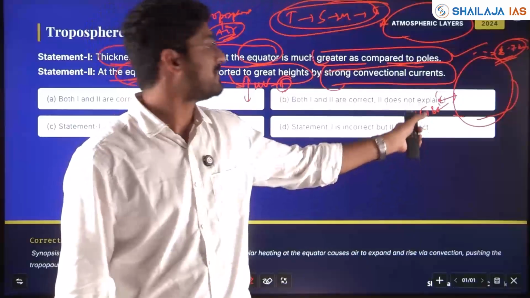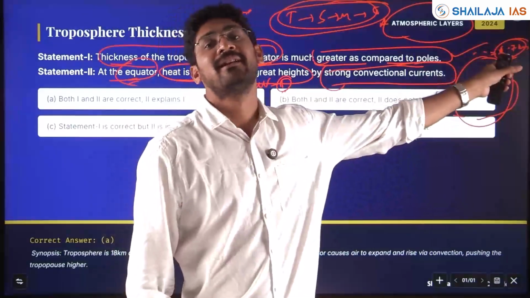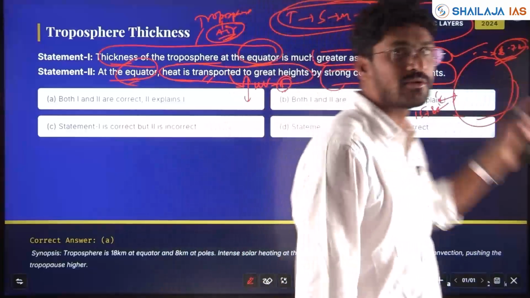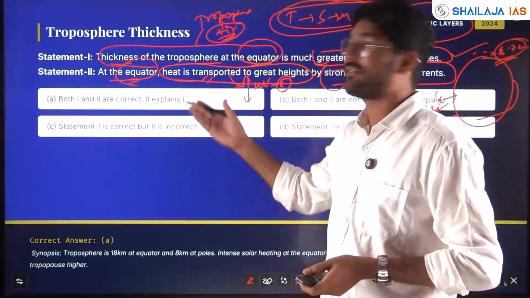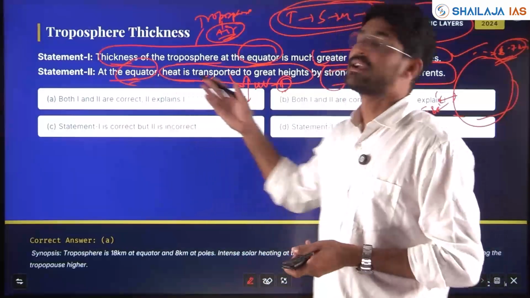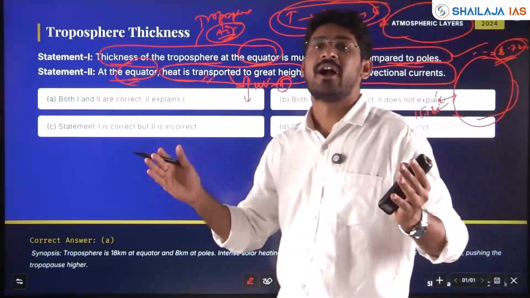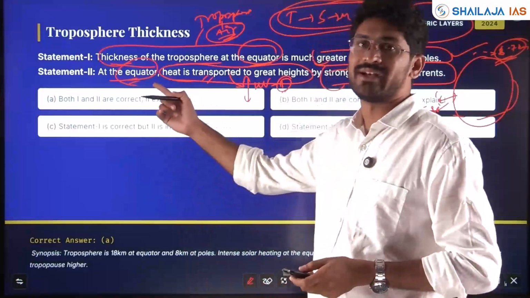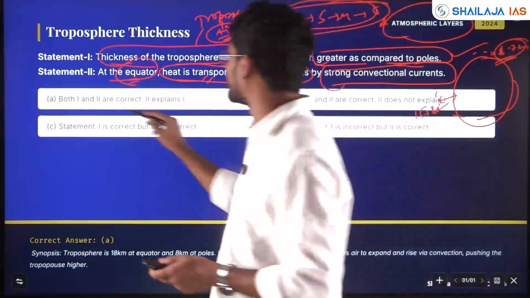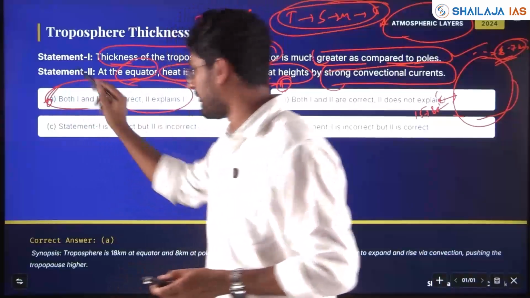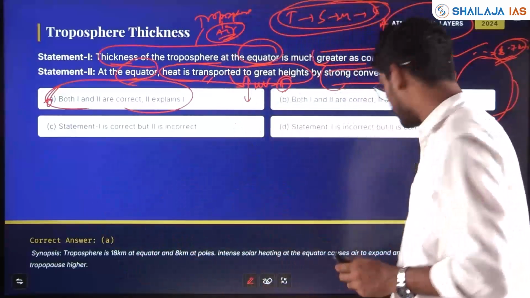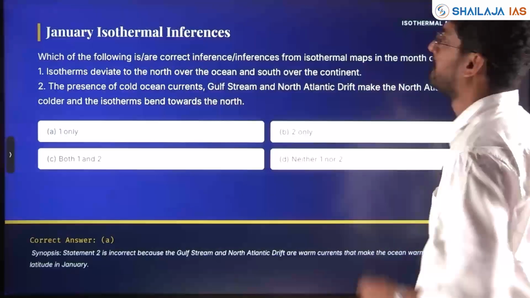The thickness of the troposphere is more at the equator and less at the poles. That is because of high moisture, high heat and high convectional current bulging the atmospheric troposphere. So statement 1 is right, 2 is correct and 2 is explaining statement 1. I hope this concept is clear. We'll go to the next question.